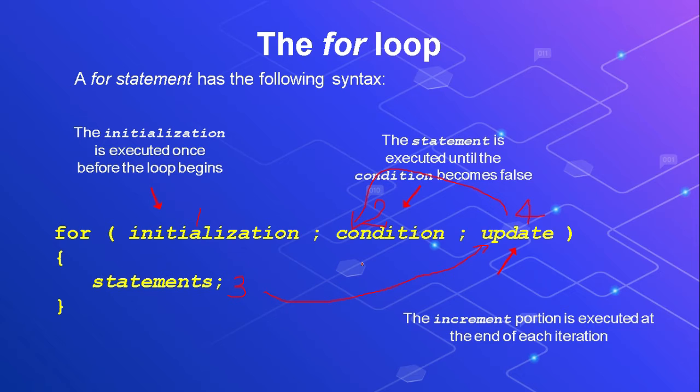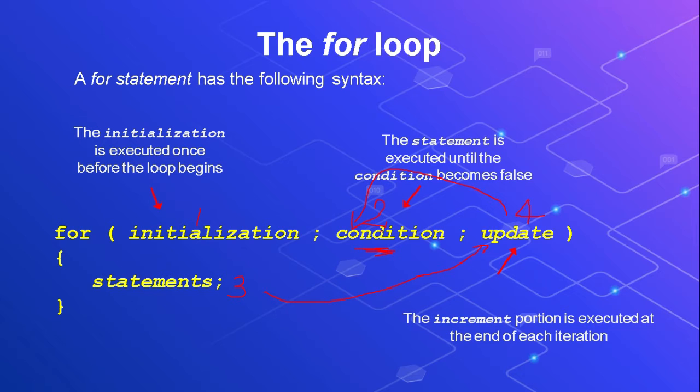After that, if the condition is found true, then again this block of statements will be executed. Then this step will be repeated: after execution of the block of statements, updation, then again the condition will be checked.